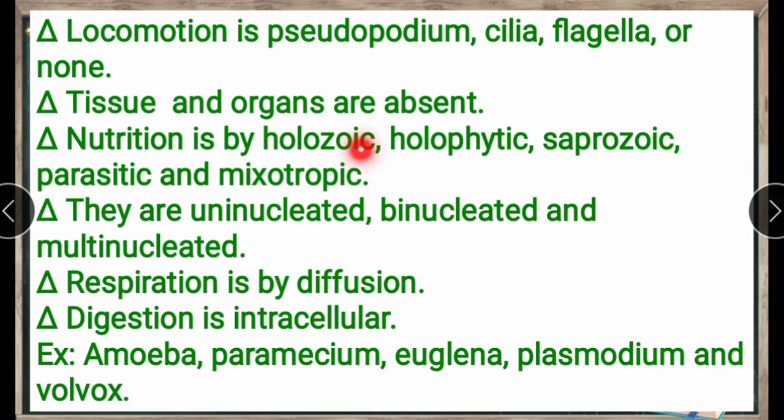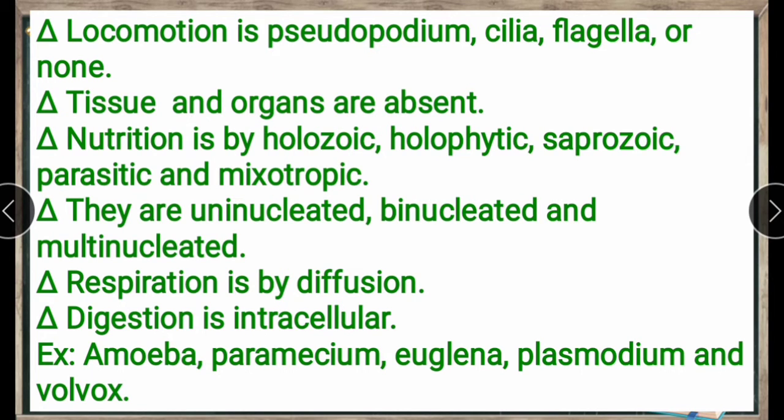Here nutrition is holozoic. What is meant by holozoic? Think about it. Okay, I will say. It is feeding on solid food particles in the manner of most animals.